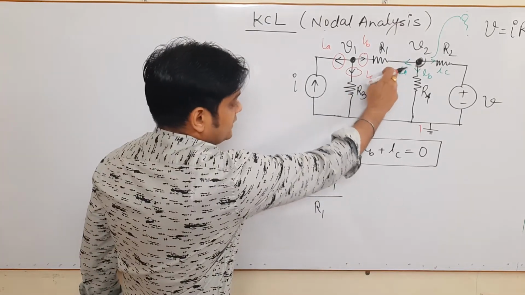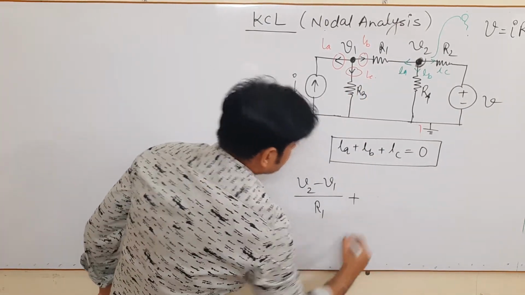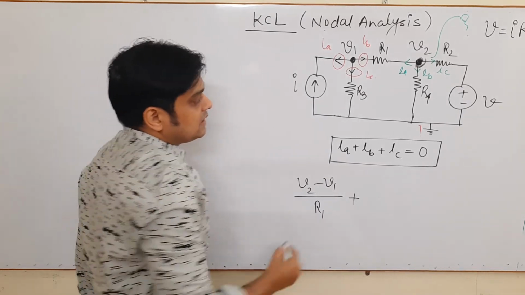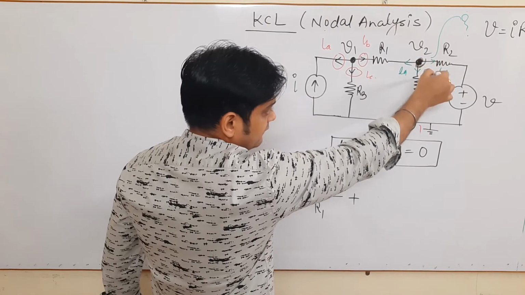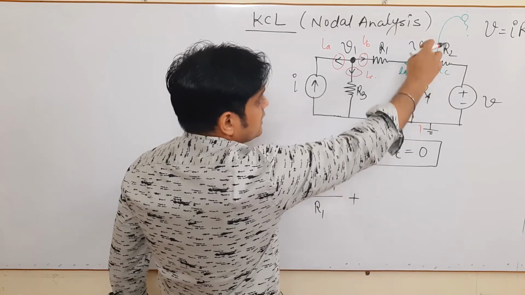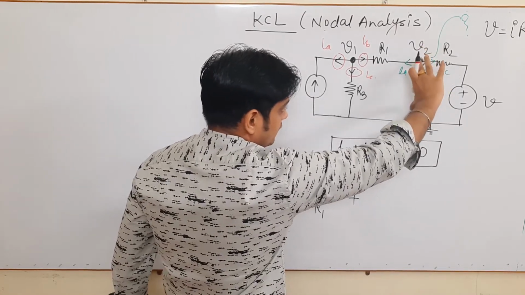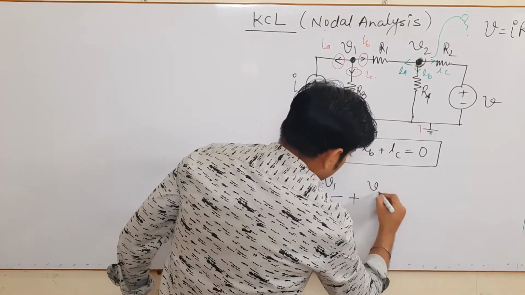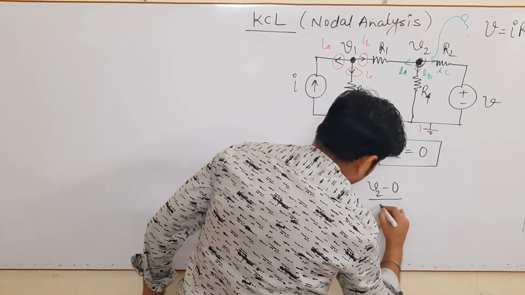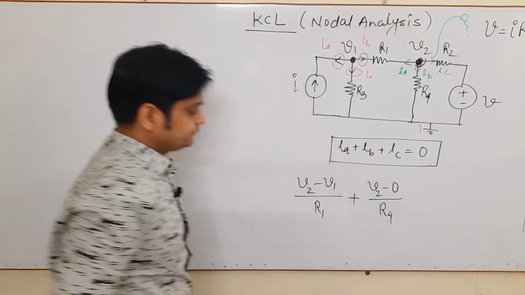The value of IA plus, now comes the value of IB. Again the current is flowing, as we have considered the current is flowing in this manner, so what is the value of IB? It is the difference of potential in this branch divided by the resistance. So that comes to be V2 minus 0 upon R4.